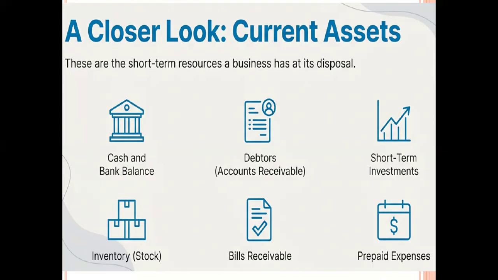So it includes cash and bank balance. Cash and bank balance include not only cash but also cash equivalents. Cash equivalents means cheques, demand drafts, and bills, which are nearly cash.